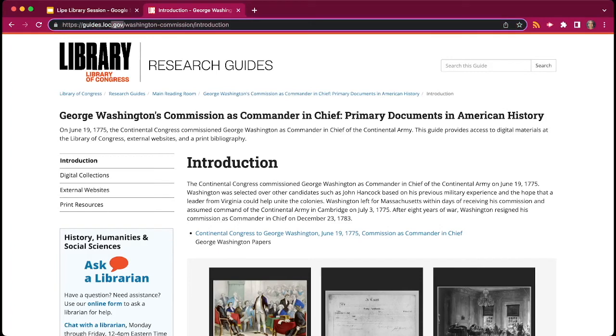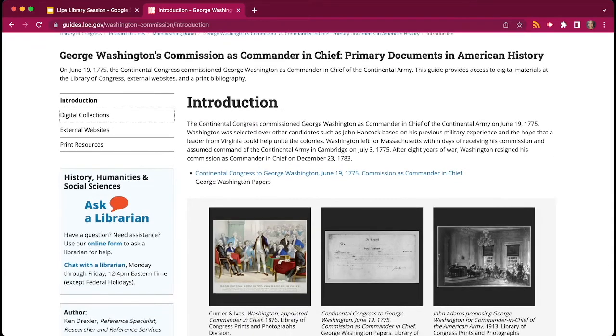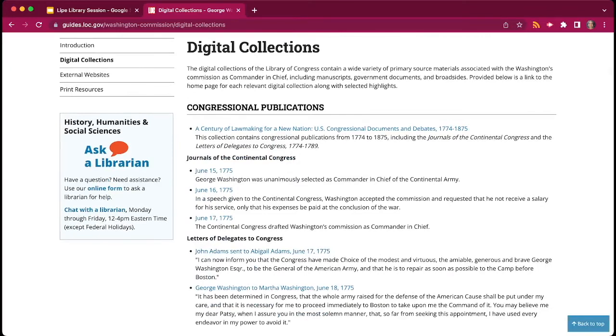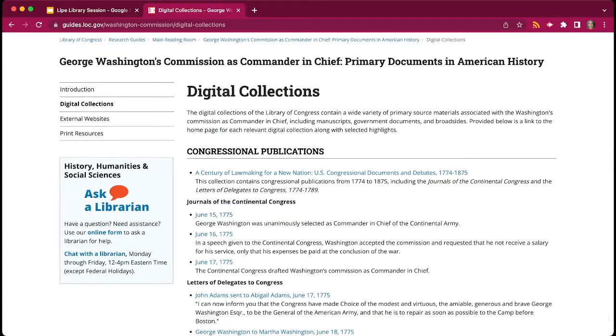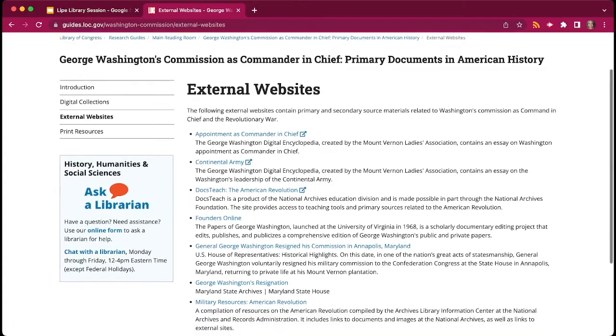They do end in .gov, and they do have lots of other information. So here's an introduction to George Washington and the Continental Congress that he was in, and then there's digital collections that you can look at. Those are links, so you can look at journals. These are primary source materials that are associated with Washington, so you could always look at those. There are also external websites that have been evaluated by the Library of Congress themselves, so these are going to be very trustworthy websites to get some information from.